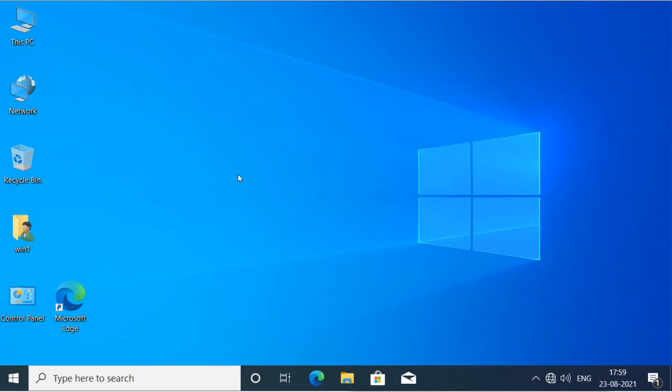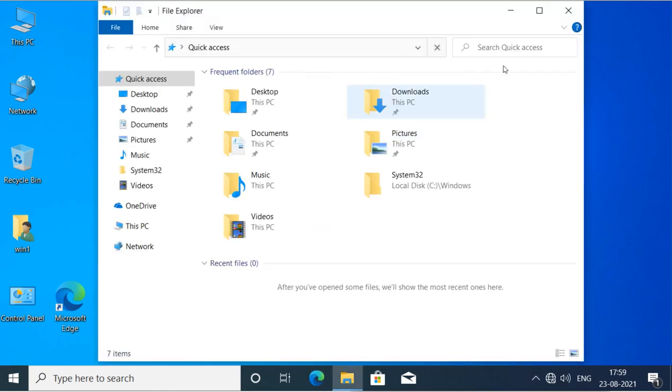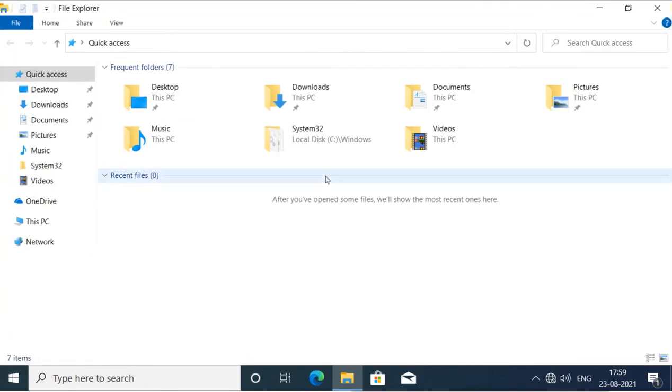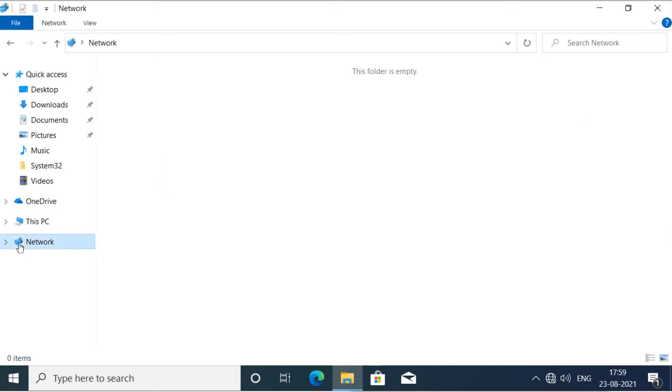Now in the Windows system, if you want to access the share, we go to the Explorer here. This is our Windows Explorer, and under it we go to Network. When we select the network tab, it will show all the machines from the same group.